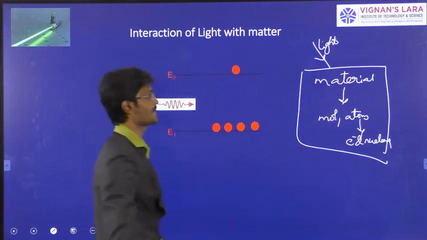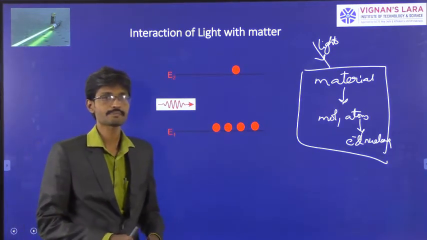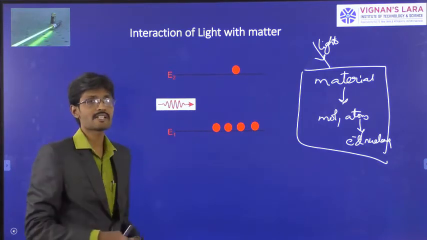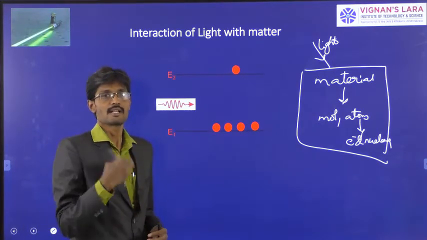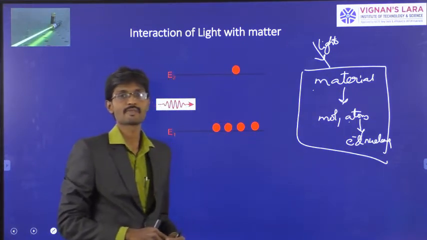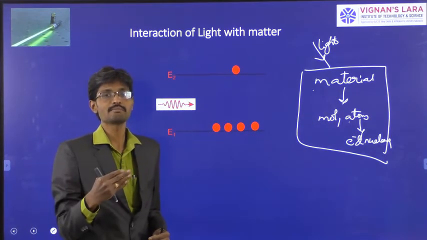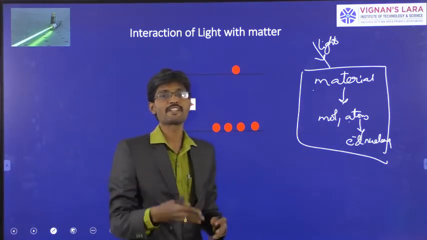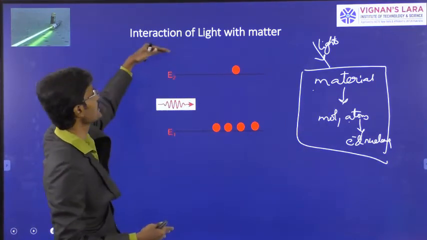For our better understanding, let us assume the material contains atoms, and these atoms contain different energy levels like E1, E2, E3, and so on.